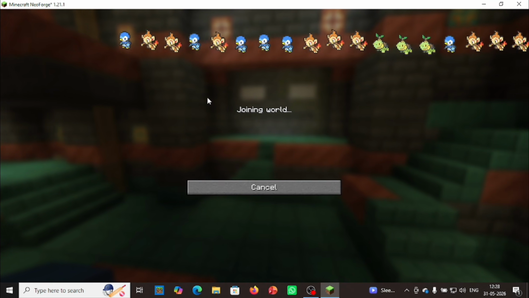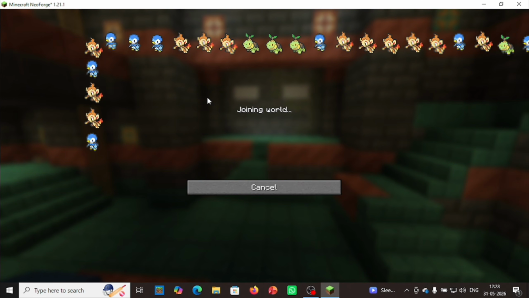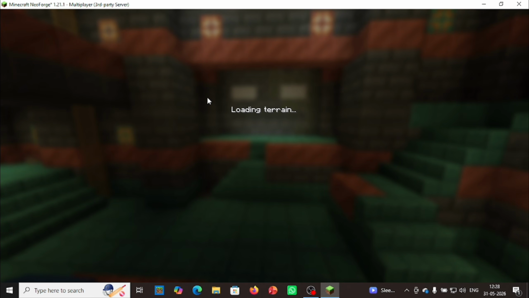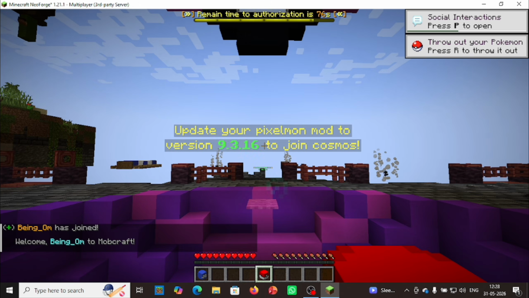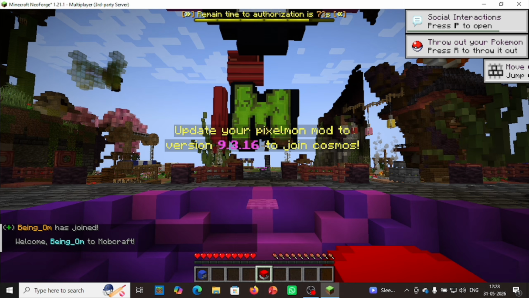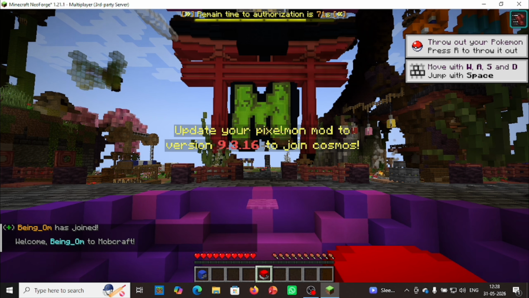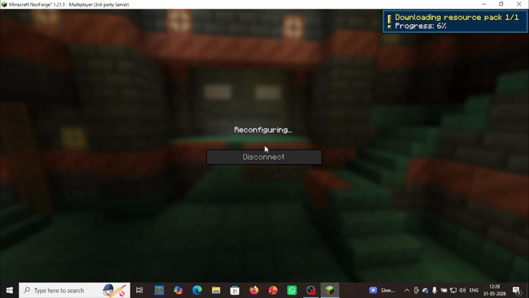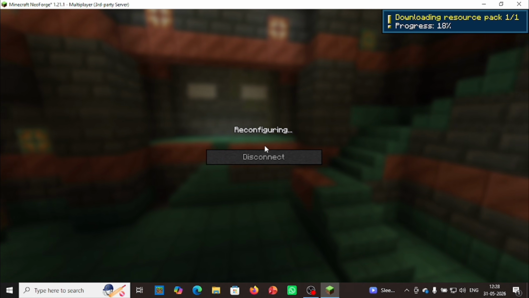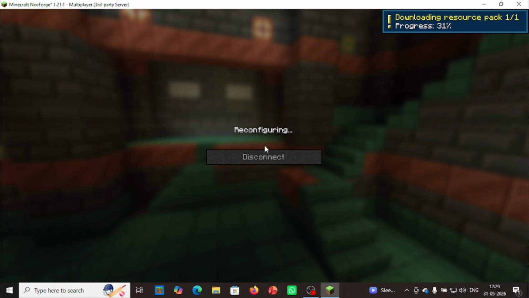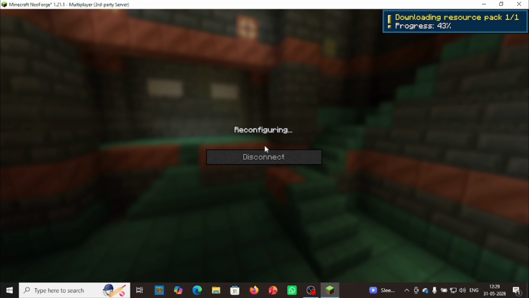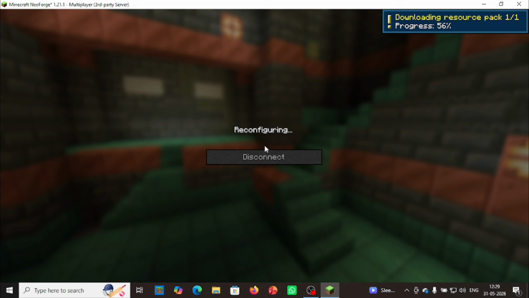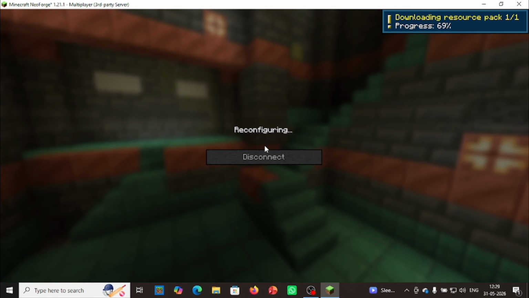I also play on that server. It is a nice survival server. You can also join. As you can see, I had to log in. So let me log in. Okay. We are getting connected, as you can see guys.